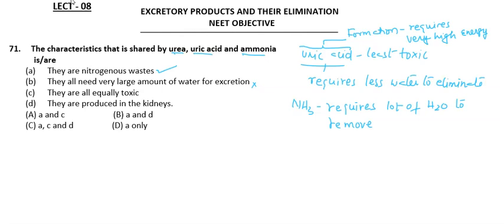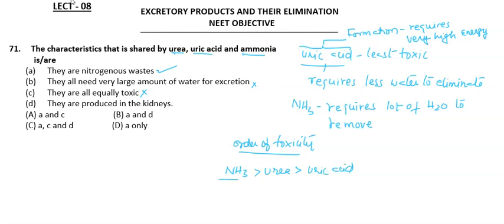Then, they are equally toxic? No, this statement is also wrong. I have already given you the order of toxicity, where ammonia is highly toxic when compared with urea, and urea is toxic when compared with uric acid.